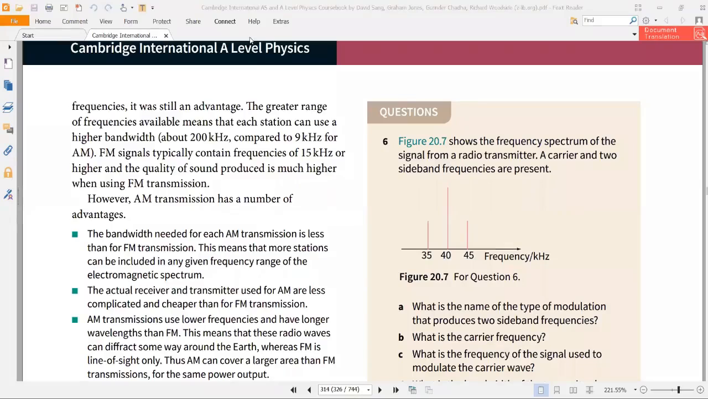Okay, so the question is: show the frequency spectrum of the signal from a radio transmitter, a carrier, and two sideband frequencies are present. Part A is, what is the name of the type of modulation that produces two sideband frequencies? So what type of modulation is this?